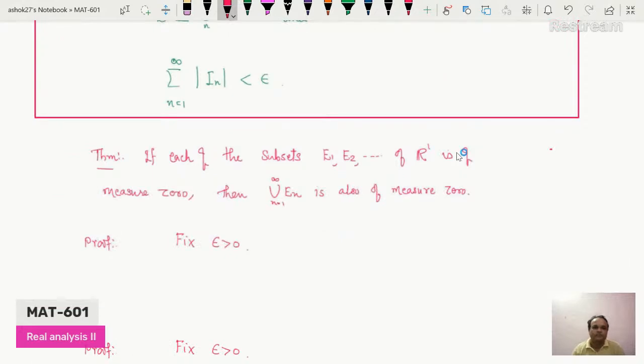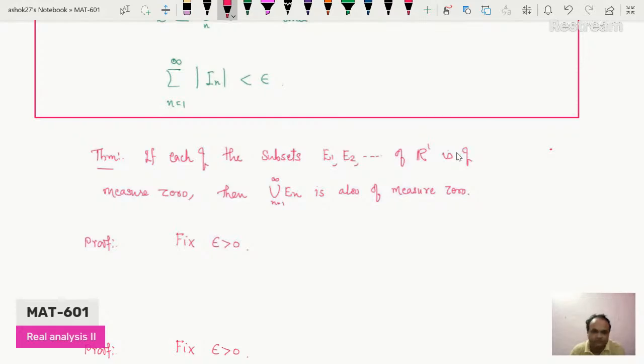Next, there is one theorem: if each of the subsets E1, E2, and so on, up to infinity, are countably many subsets of R1, and each set is of measure 0, then their union, the countable union of these sets of measure 0, is also of measure 0. Means if E1 is of measure 0, E2 is of measure 0, up to En, and it goes to infinity, all the sets are of measure 0, then their countable union is also of measure 0.